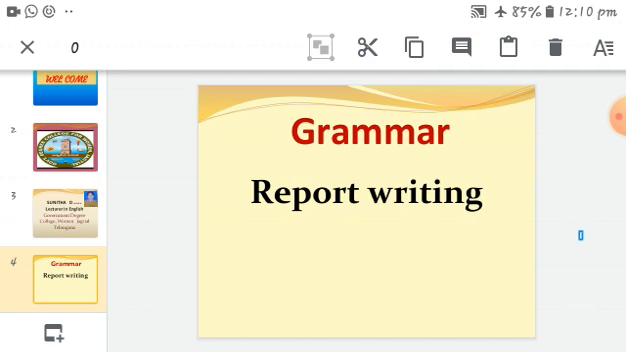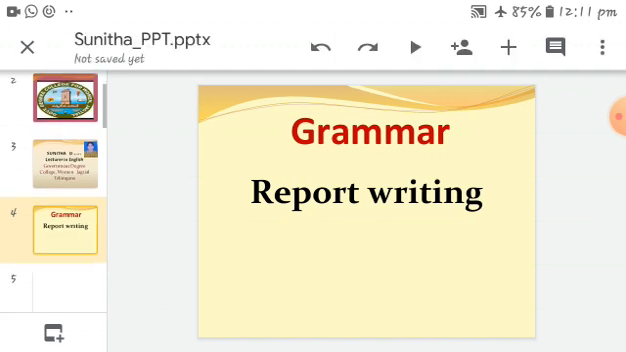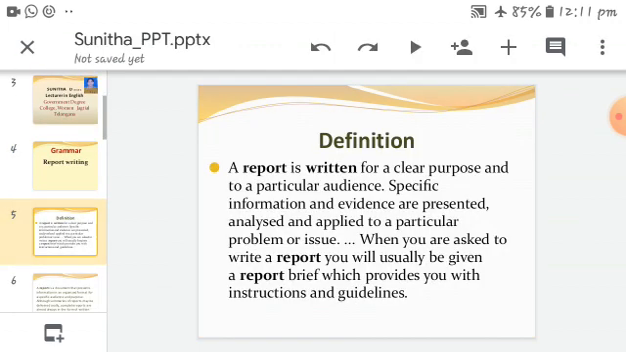A report basically has three parts. When you want to write any report, whether about the incident related to the present situation or the past situation, the report should have three parts: the introduction, the body of the report and the conclusion. This is the part of report writing. Okay, now we can see the definition in the slides.